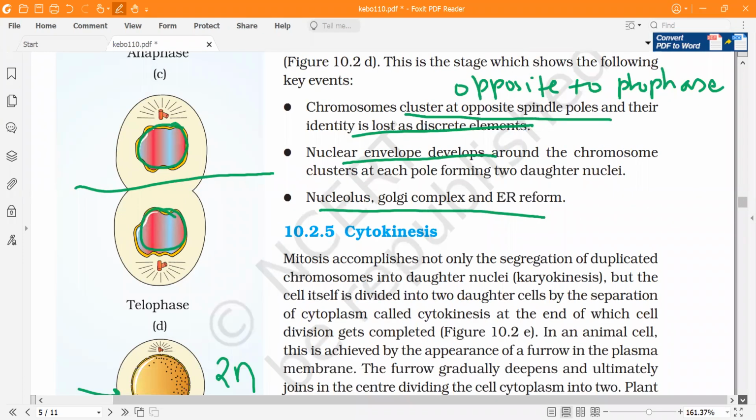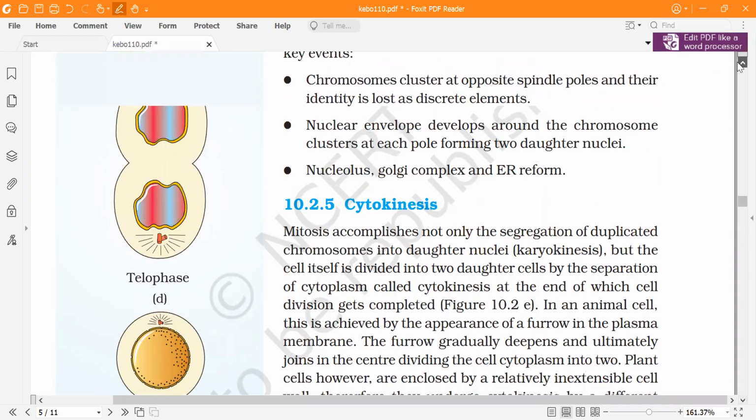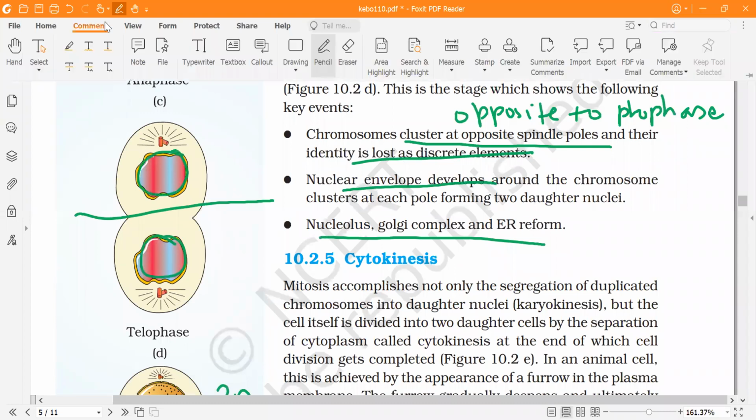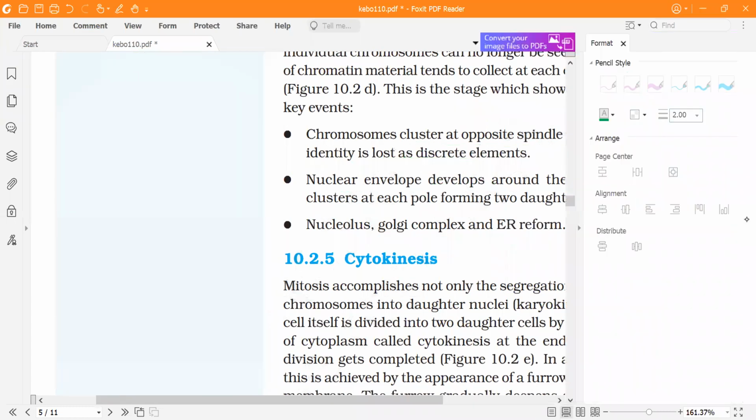Now see, cytokinesis will be separate in animal cells and in plant cells. Over here, they have shown you the animal cell cytokinesis. Now I will explain how it is.